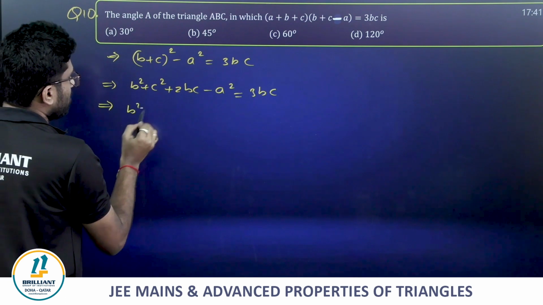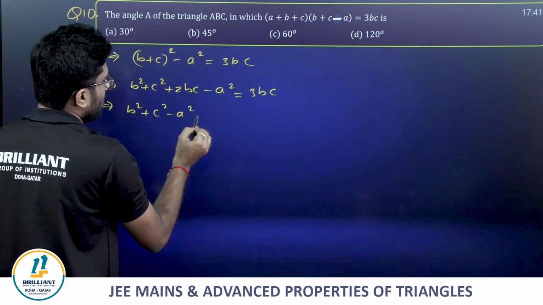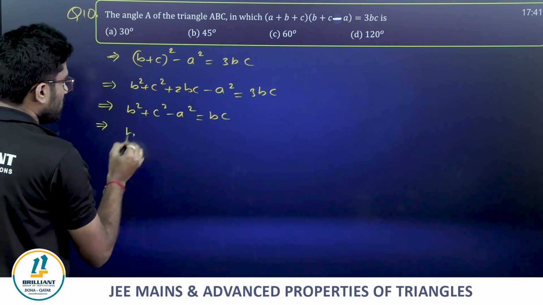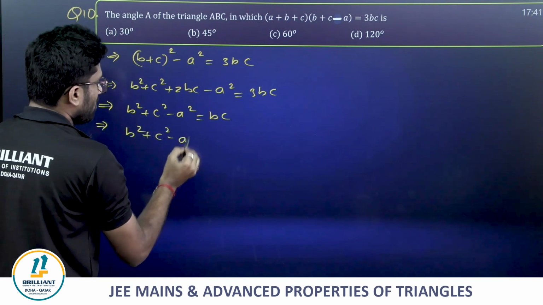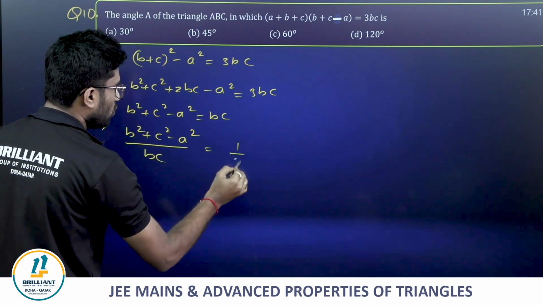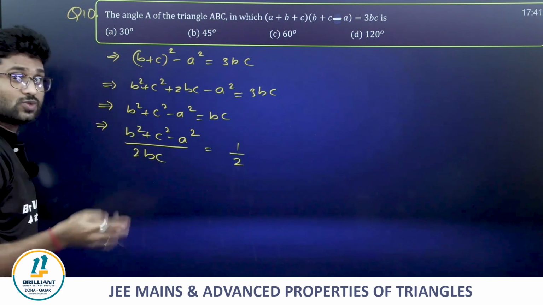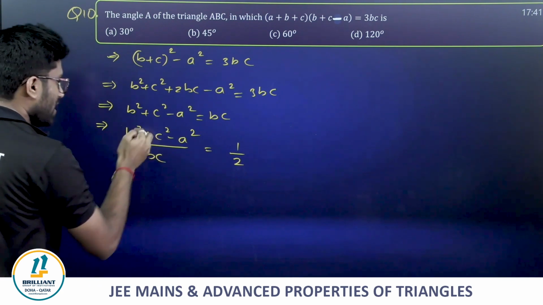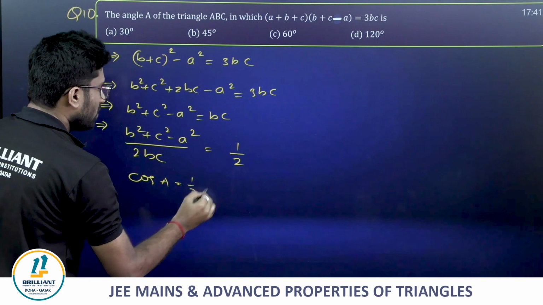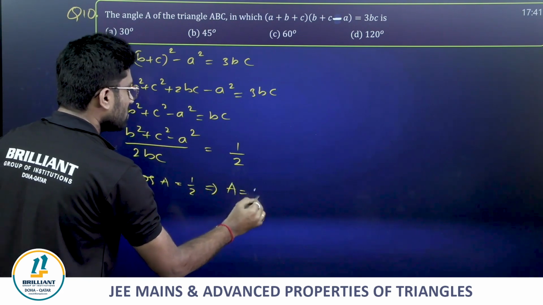So b square plus c square minus a square, if 2bc goes to that side, we get bc, which implies b square plus c square minus a square by bc is equal to 1. Divide by 2 on both sides, friends. Why? Because this is cos A. Now cos A is equal to 1 by 2, which implies directly we got A as 60 degrees.